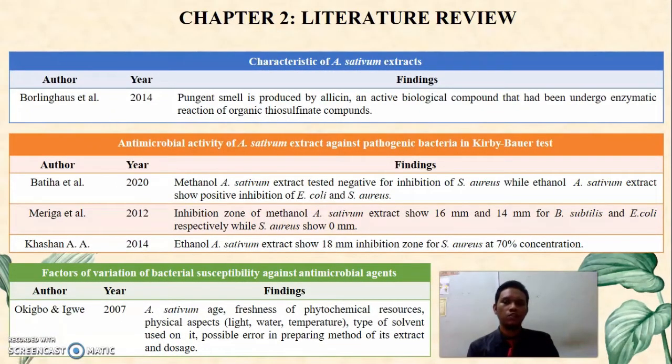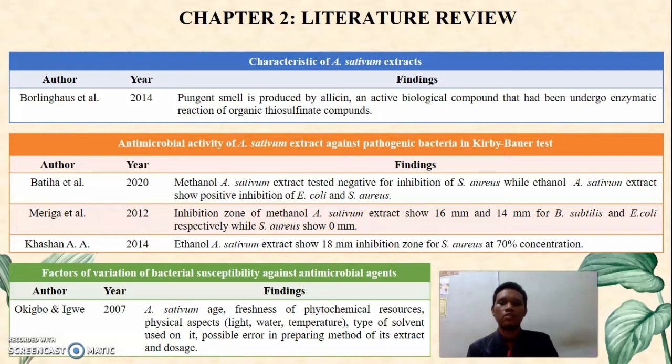In the literature review for characteristics of A. sativum extract, Bollinghouse et al. in 2014 revealed that fungicide is produced by allicin, an active biological compound, as a result of the enzymatic reaction of thiosulfinate compounds. For the antimicrobial activity of A. sativum extracts against pathogenic bacteria in the Kirby-Bauer test, Batiha et al. in 2020 revealed that methanol A. sativum extract tested negative for inhibition of S. aureus, while ethanol A. sativum extract showed positive inhibition of E. coli and S. aureus.